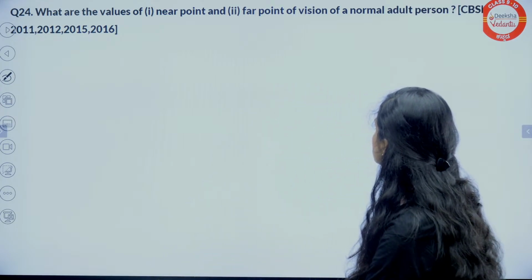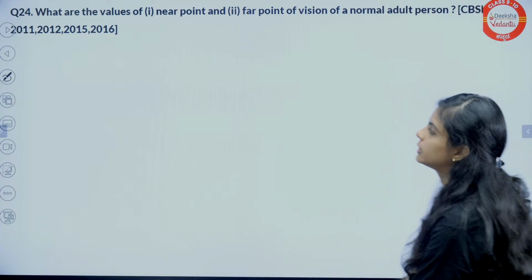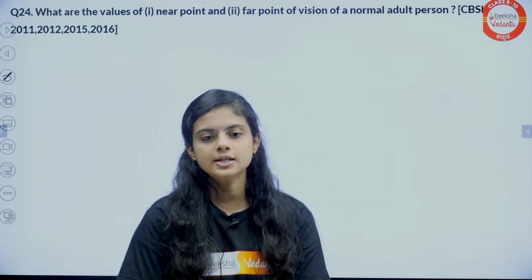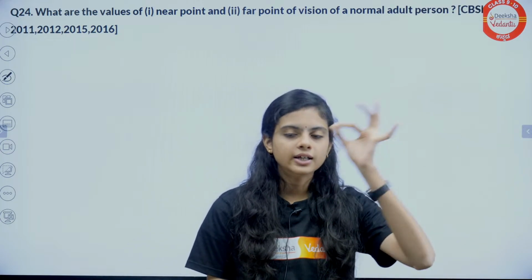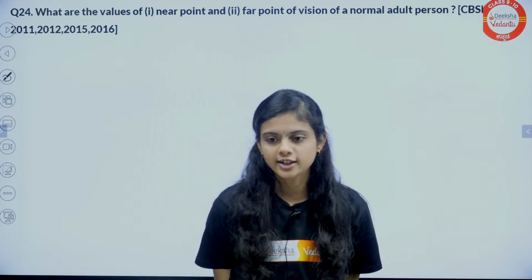What are the values of near point and far point vision of a normal human adult person? You can answer this question. What is the near point of the human eye and what is the far point of the human eye? What are they?